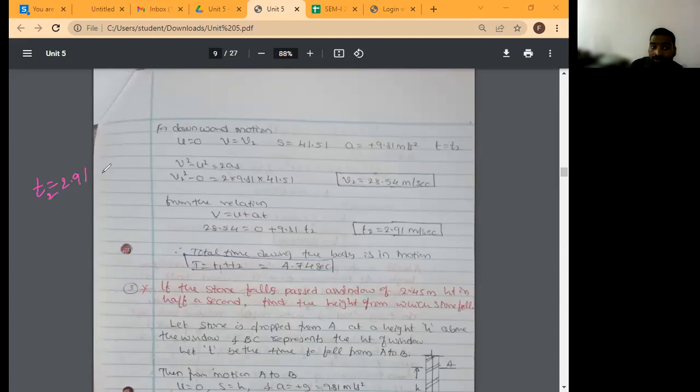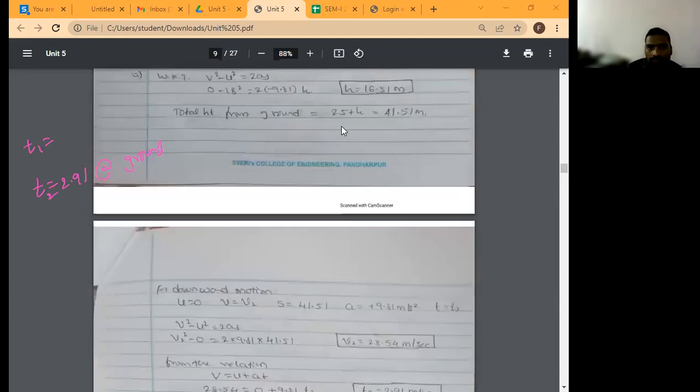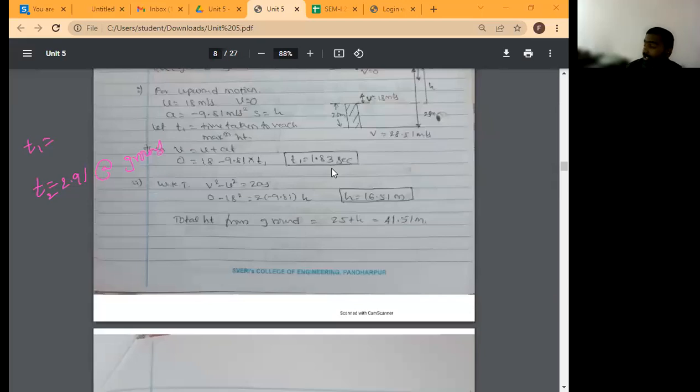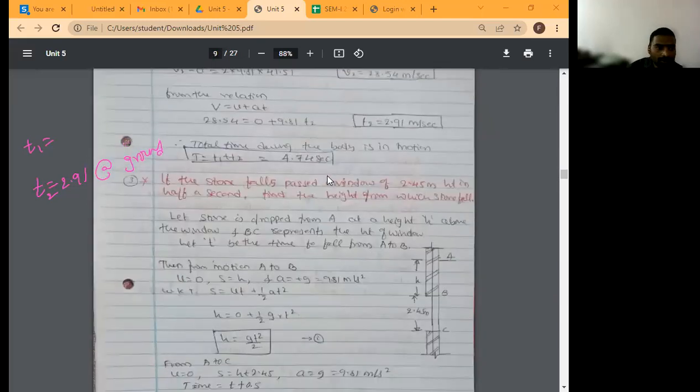At which point is 2.91? At the ground point. Correct? T1 for the upward motion is 1.83.